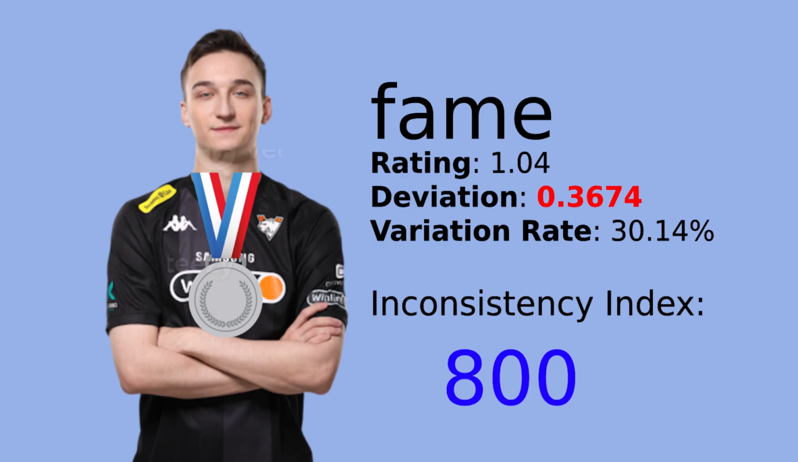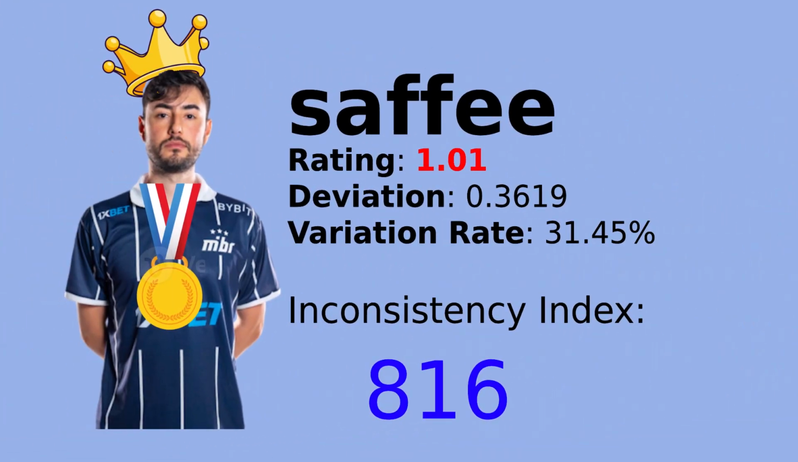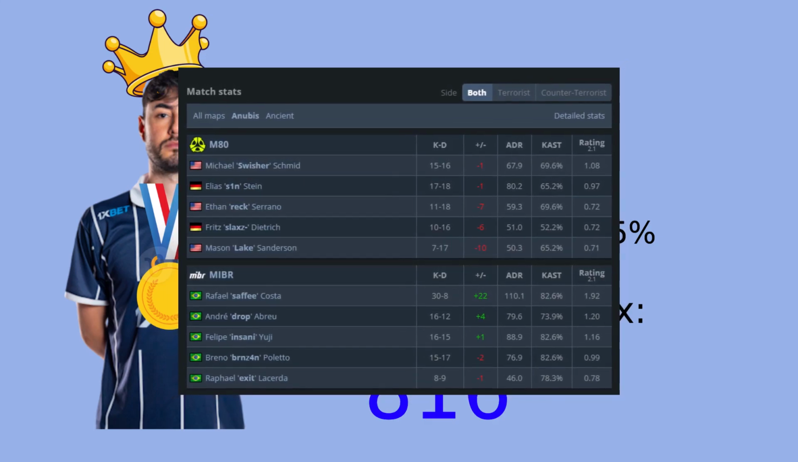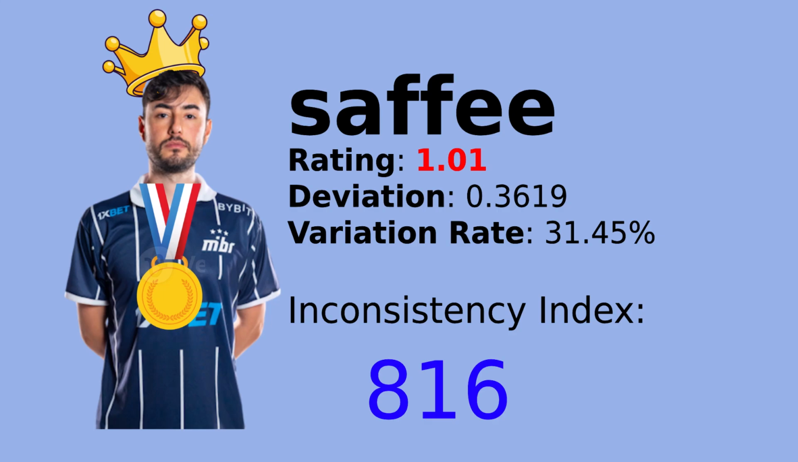And finally, the title of Most Inconsistent Player goes to Safe from MIBR. While showcasing flashes of brilliance, like his ESL Pro League semi-final run, Safe struggled to maintain form against top-tier teams. Even though Safe didn't get any of the highest scores in any metric, his overall stats combined made his score go above every single player in the list. So, this makes Safe, with 816 points, the most inconsistent CS2 player according to our index.